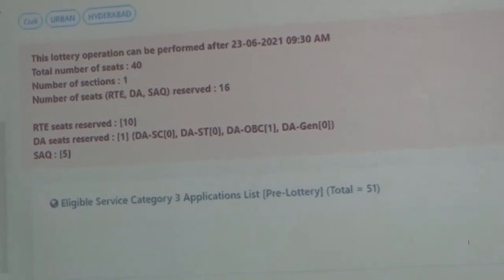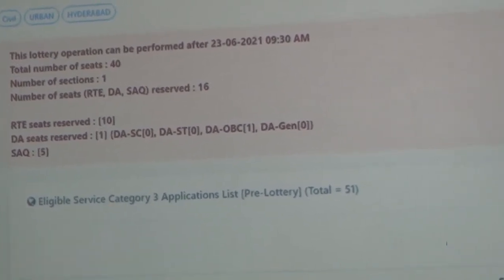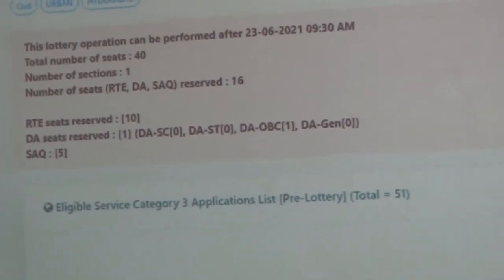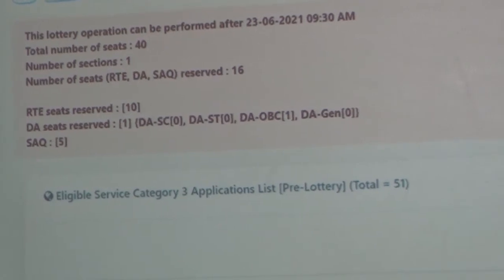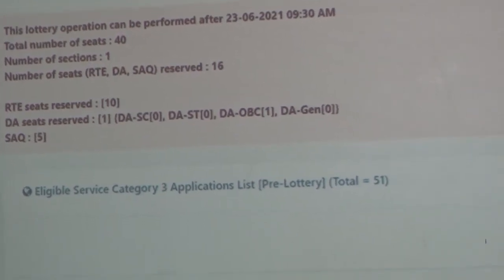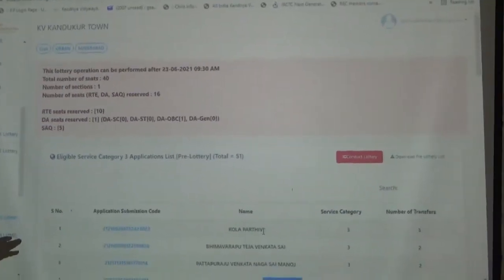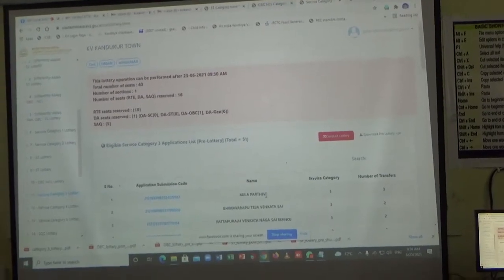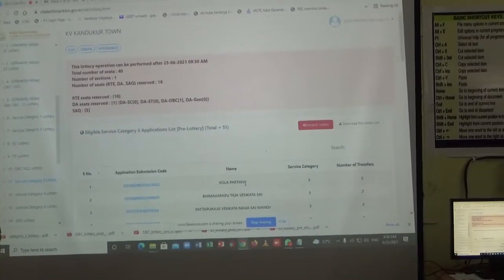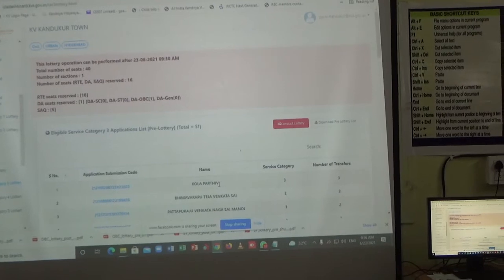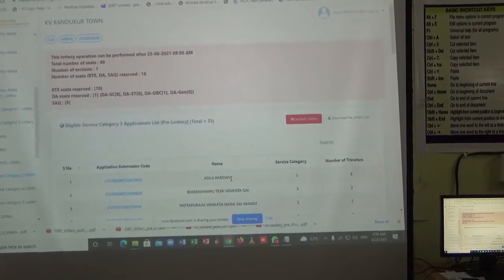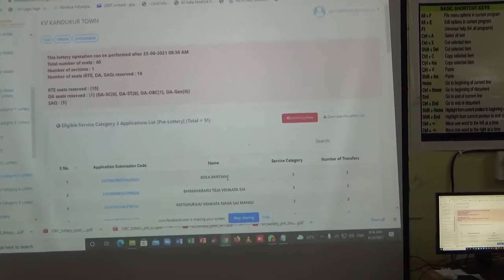Out of 19, 51 are there. So around 31 state government employees will be on the waiting list. That means you can go for even a second section also based on this registration, because 20 or 30 children are waiting for admission in class 1.